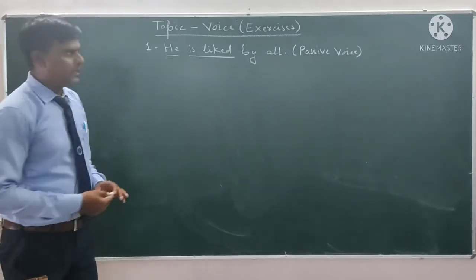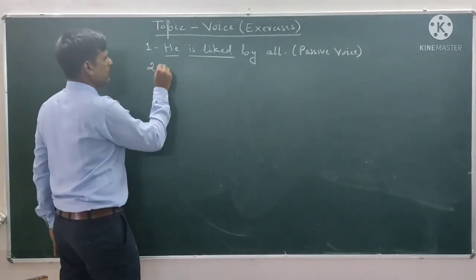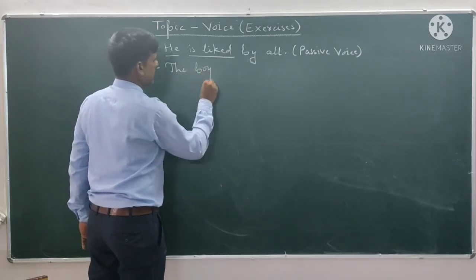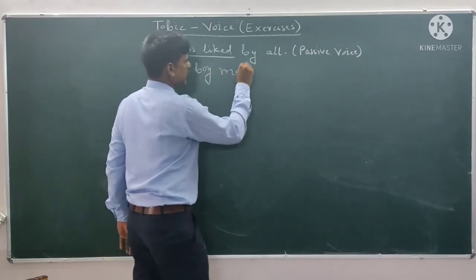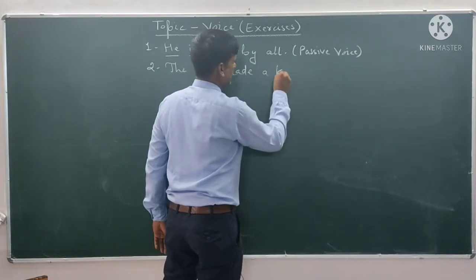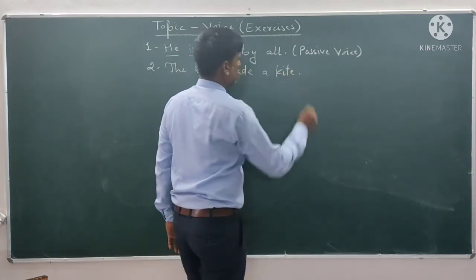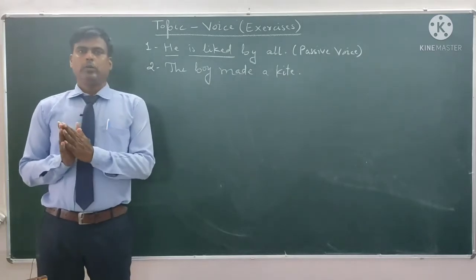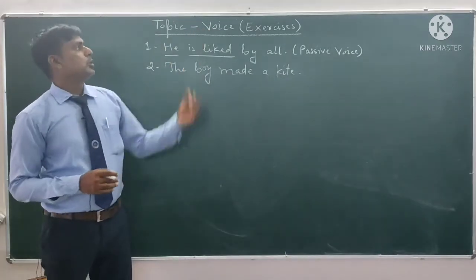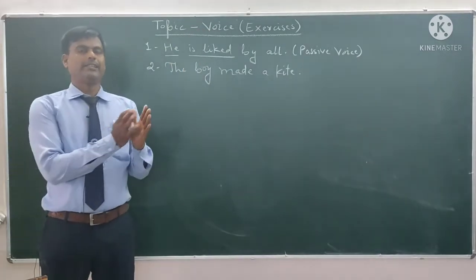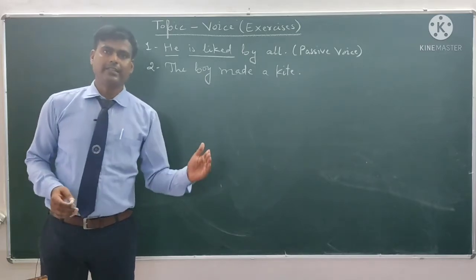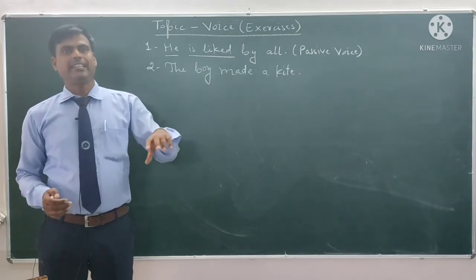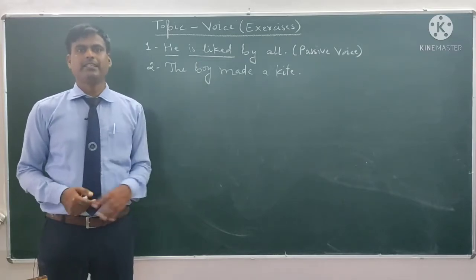The boy made a kite. I told you when I was teaching you voice that you can understand either the sentence is in active voice or passive voice by seeing the verb of that sentence.